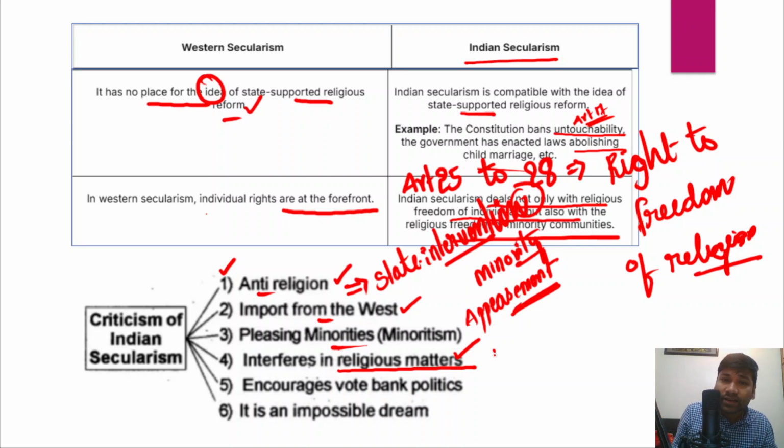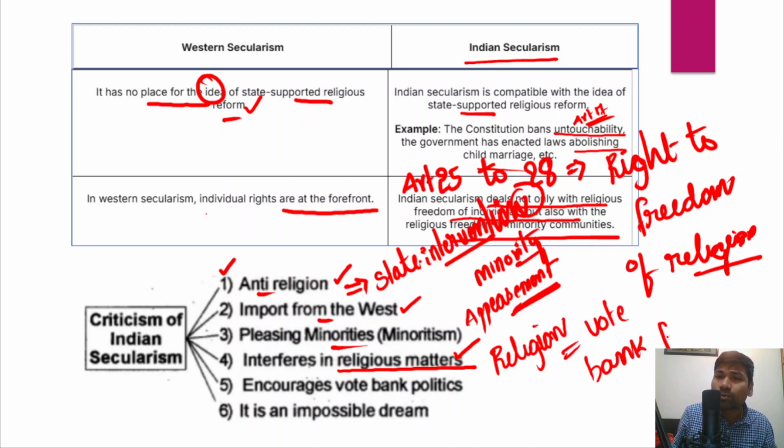And in fact, religion or secularism is very often used for vote bank politics in India. Western scholars' criticism is that India lacks a democratic culture.